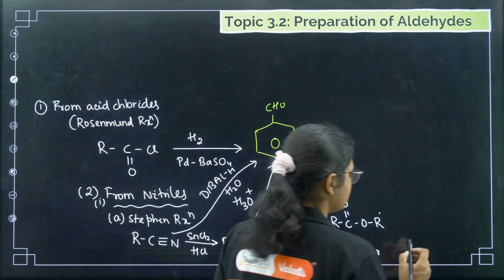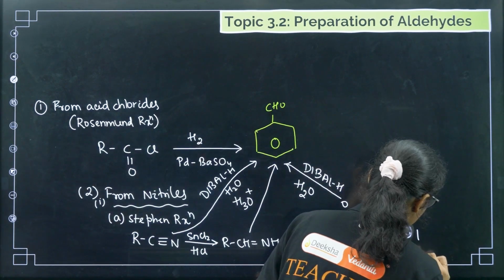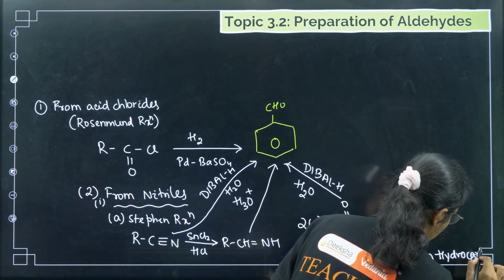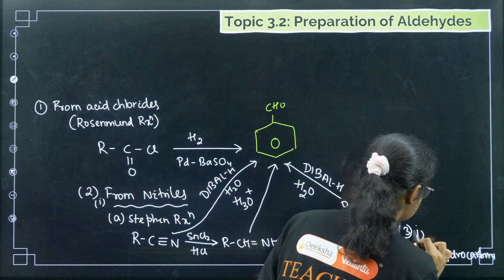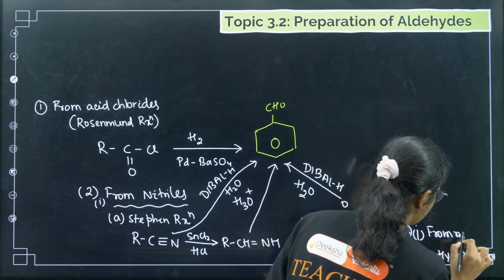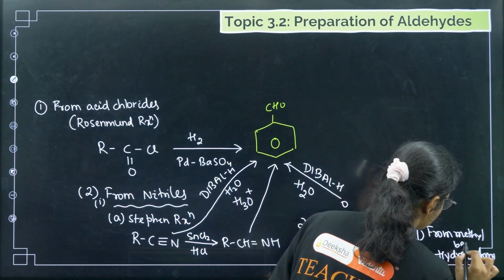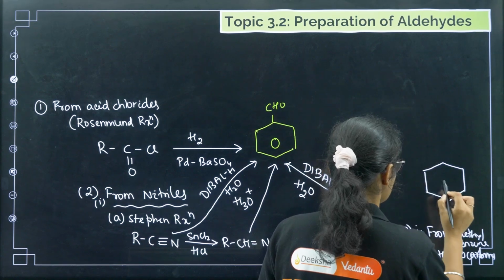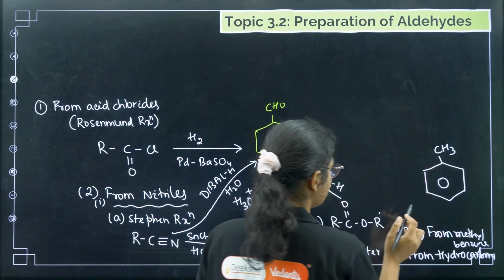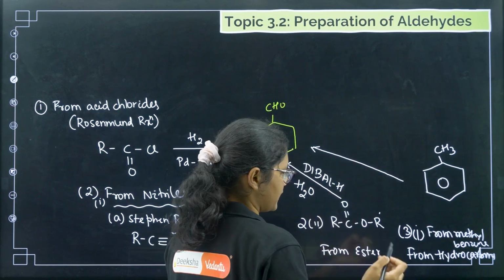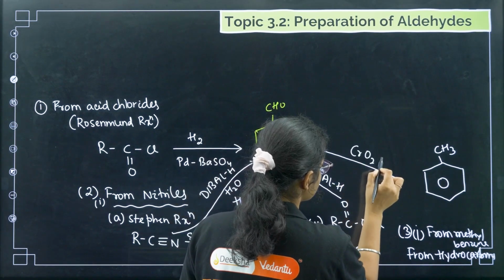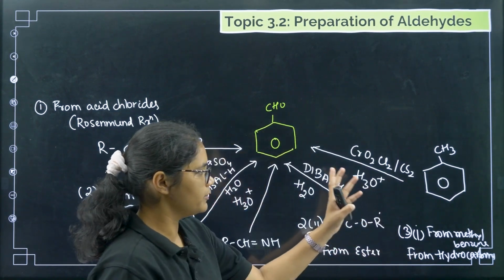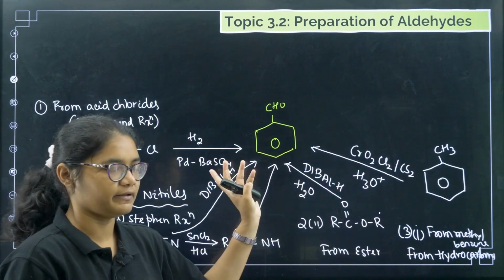Now coming to the third method, from hydrocarbons. Under hydrocarbons, first one we have is from methyl benzenes. So from methyl benzene we can draw like this. First one, methyl benzene. You can use one reagent, I am writing directly, CrO2Cl2 in presence of CS2, and then you use H3O plus. First a chromium complex will form, and then after hydrolysis we will get benzaldehyde.